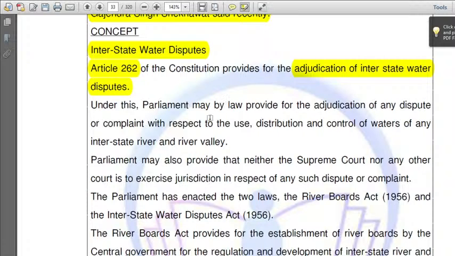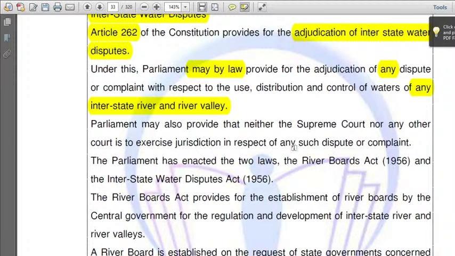According to this article, Parliament by law may provide for the adjudication of any dispute or complaint with respect to the use, distribution, and control of waters of any interstate river. These are the critical terms and the gray areas from where the questions are framed by the UPSC. Interstate means originating in a state or moving towards another state. Parliament has been given huge powers under Article 262 to deal with any interstate water dispute.